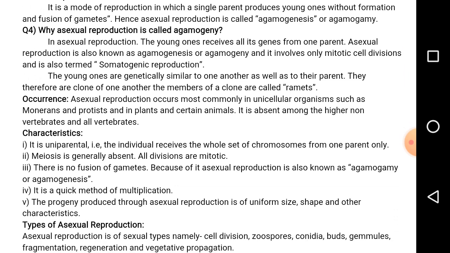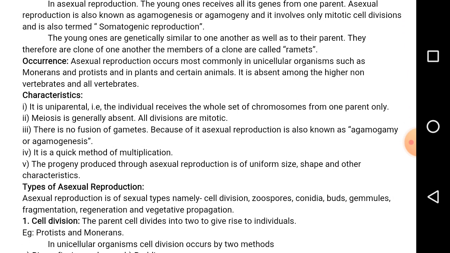Why is asexual reproduction called agamogamy? Because in asexual reproduction there is no formation and fusion of what? Gametes. Hence it is termed agamogenesis or agamogamy. It is also called somatogenic reproduction.